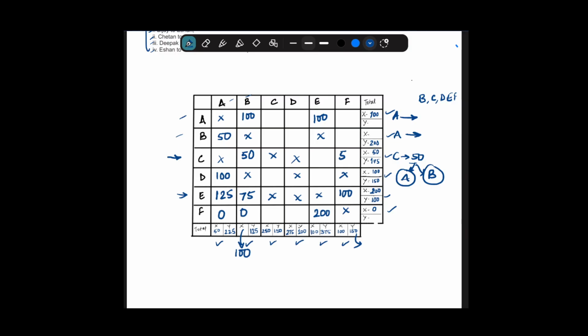So 50 has to be here. If 50 is here, we are left with 175, it is 125, so 125 has to be here. That's 175 total, that is C, D, E and F is 175. That is fine. And now this over. So if this is 200 and 125, we have only these four options for 375, 200 and 125, that is 325 gone, so we have 50 left.